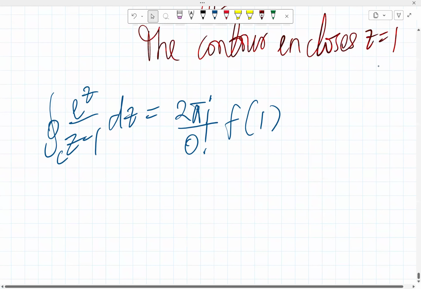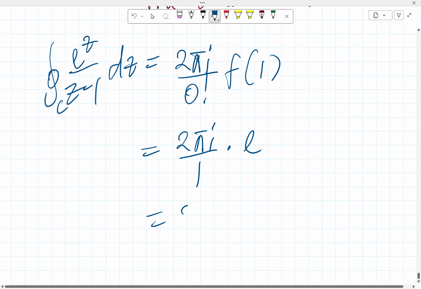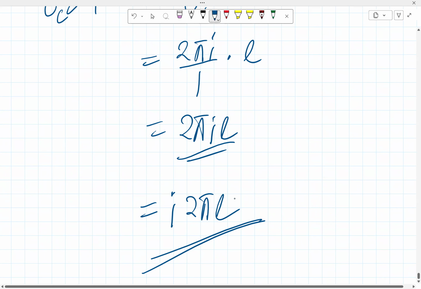So both problems have the same result. This is 2 pi i, 0 factorial is 1, and f of 1 is actually e now. So this is also 2 pi i e, or just, if you like to do it like me, i 2 pi e. So problem 7 and problem 3 have the same result. On this note, we come to the end of the two practice problems.